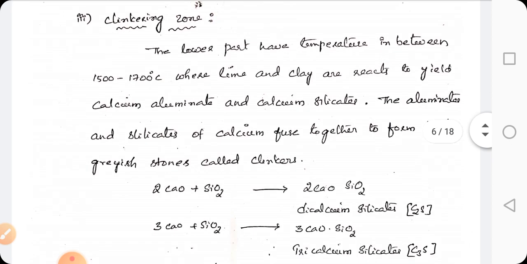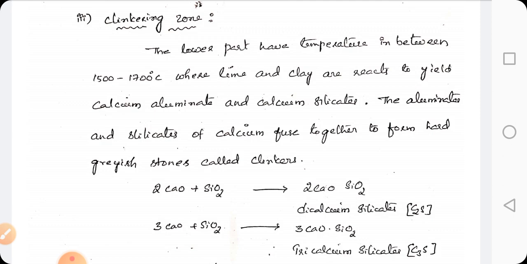And the next zone is the clinkering zone. This is the lower part, which has a temperature range between 1500 and 1700 degrees Celsius. Here the lime and clay react to yield calcium aluminate and calcium silicates. The aluminates and silicates of calcium fuse together to form hard grey stones called clinkers.